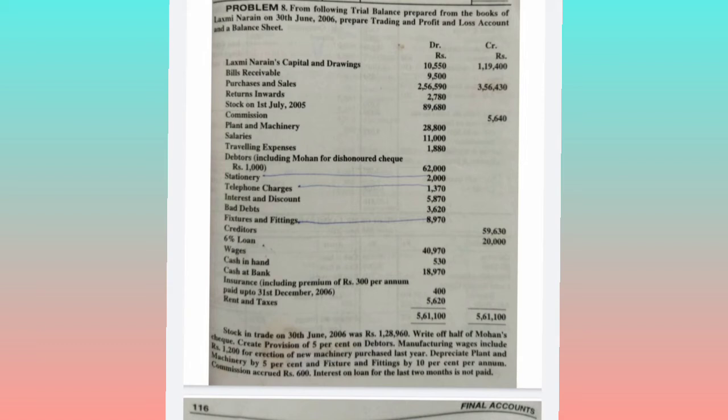Okay, and prepaid expenses, we will deduct from the P&L account and from the respective account, and we will take it to the asset side of the balance sheet. And advance incomes, we will deduct from the respective income in the P&L account, and we will take it forward to the liability side of the balance sheet. Okay, this is the summary of prepaid, outstanding, advance and accrued. And next, these are the adjustments.